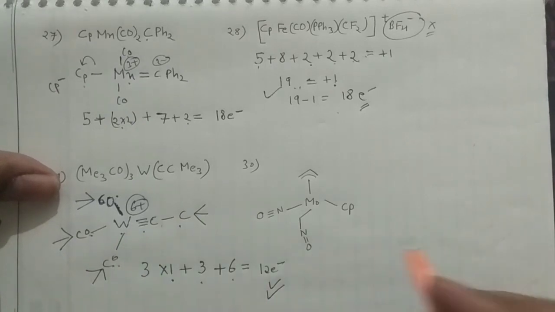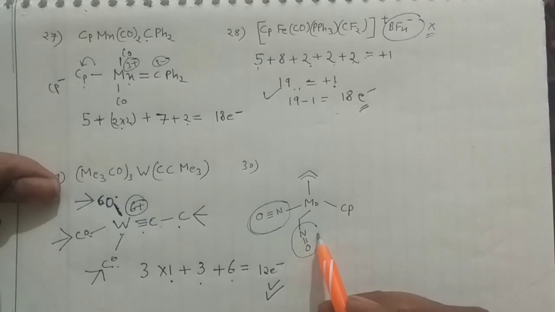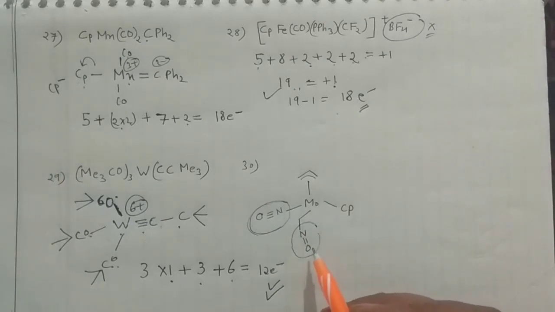This you should remember. And again a problem based on the carbonyl, you see this is your linear carbonyl, and this is your bent. So you have to check how many electrons they will contribute.